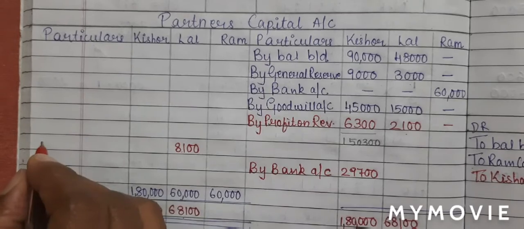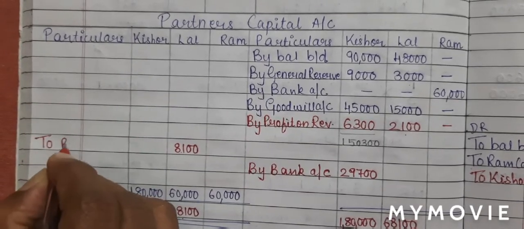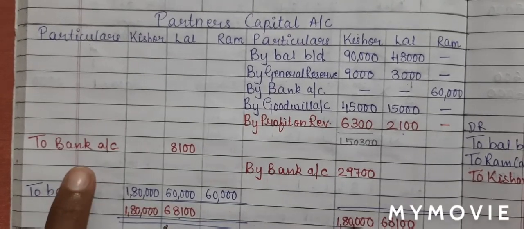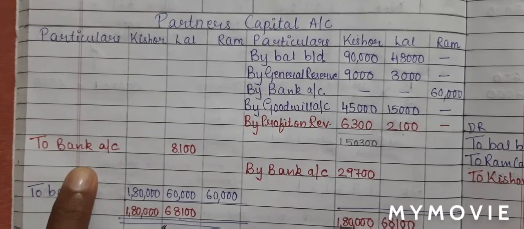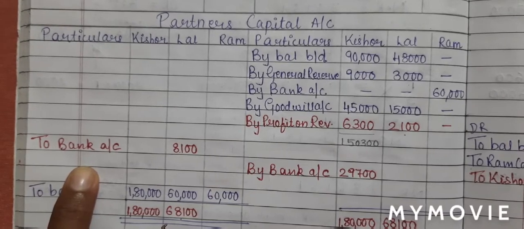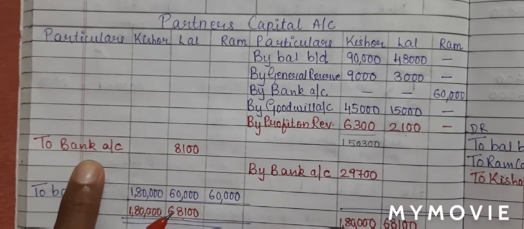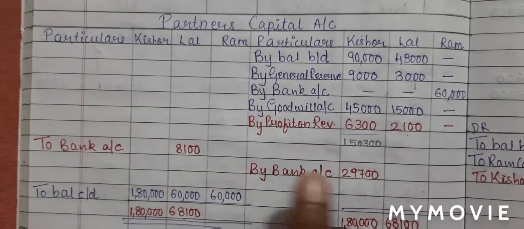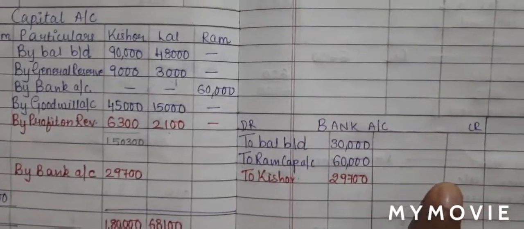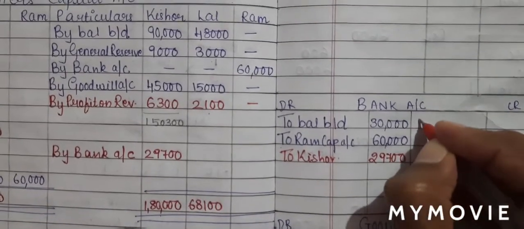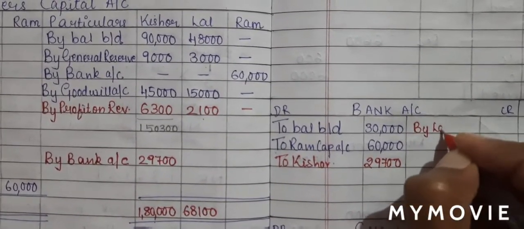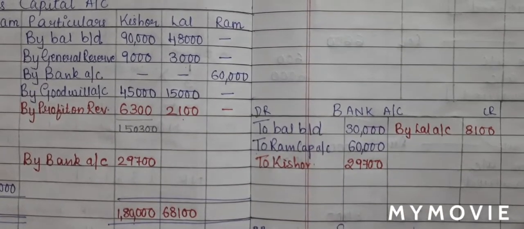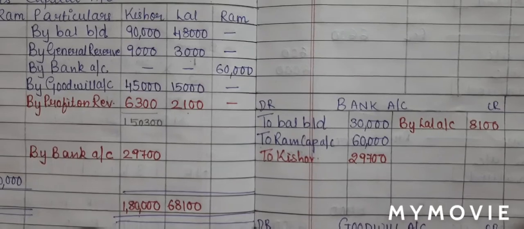Now even this has to be adjusted through bank account. So I'll write to bank account. Now this is on the debit side. So if partner is on the debit side, so bank will be on the credit side. So on the credit side of bank account, we will write by Lal account 8,100. So we can write a journal for this.